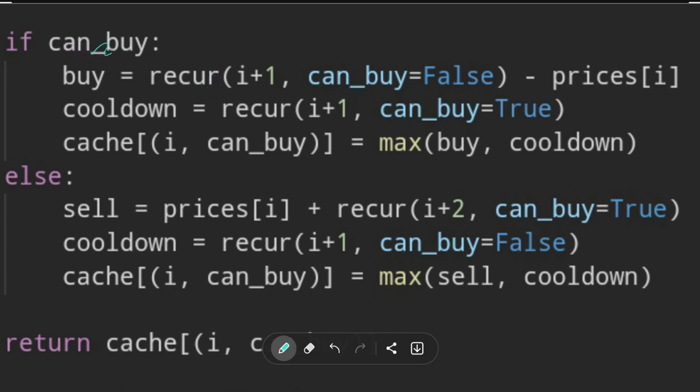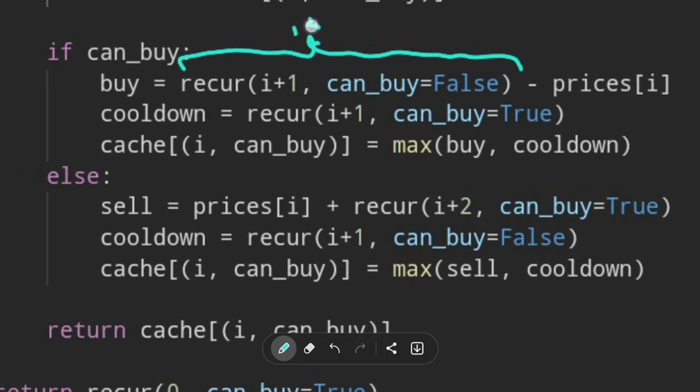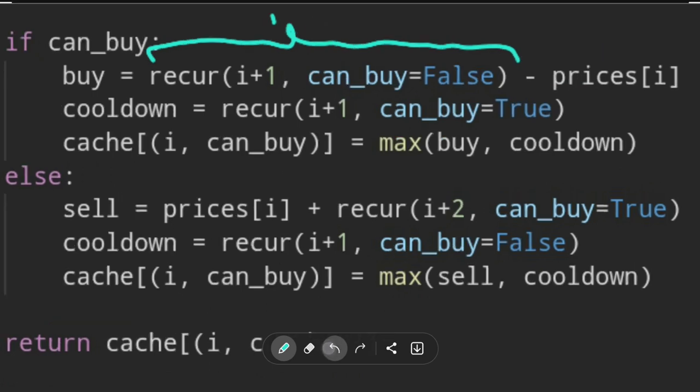And remember, we are telling the recursion, please solve for I+1, but I will solve for the ith day, for the current day. This is what I will append. Because I decided to buy on the ith day, I'm removing the price of the ith day from the general profit. So if I'm buying, I'm removing the price of the ith day, and I'm telling the recursion, please solve for I+1, and you cannot buy.